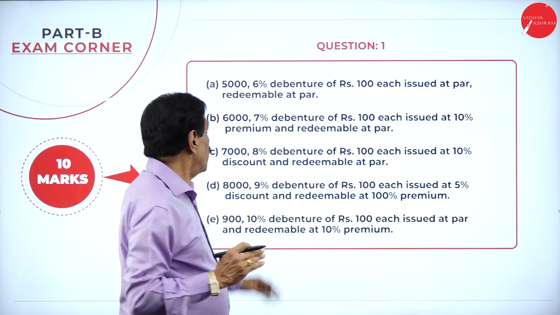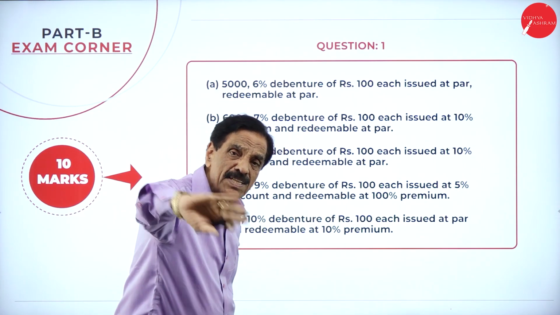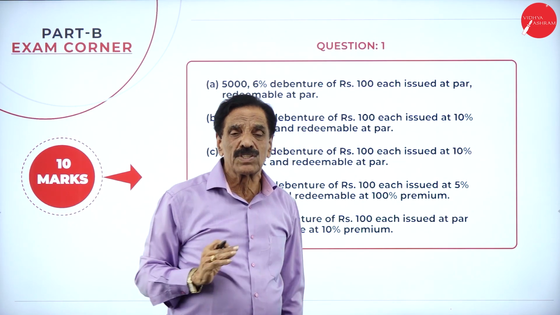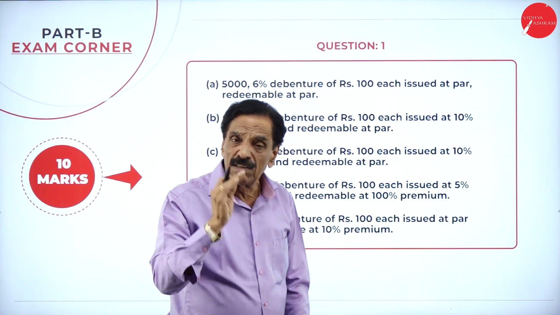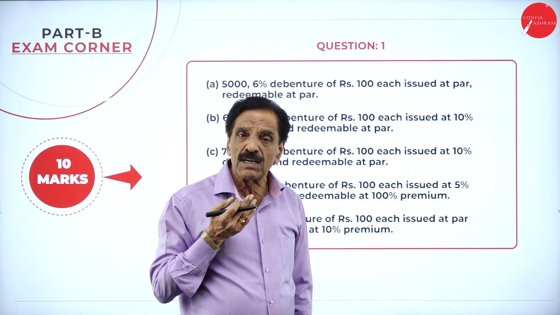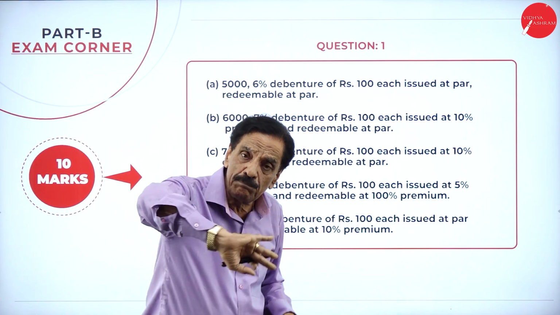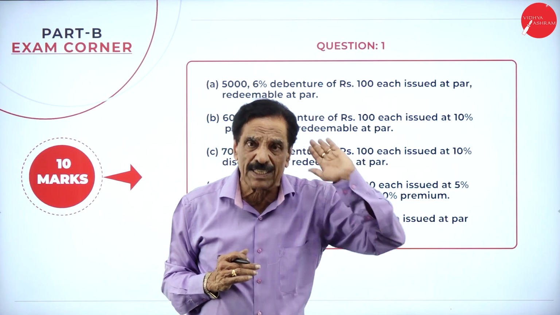Bank account debit to 6% debenture account 5 lakh. Pay back the debenture: 6% debenture account debit to bank account. What's the entry? Bank account debit 5,000 into 100, 5 lakh, to 6% debenture account 5 lakh. Will pay back the debenture, 6% debenture account debit to bank account.